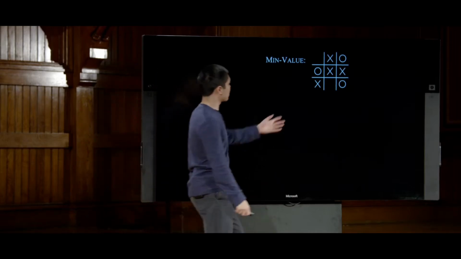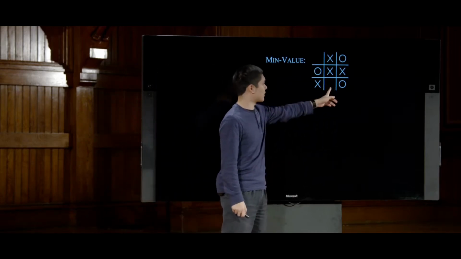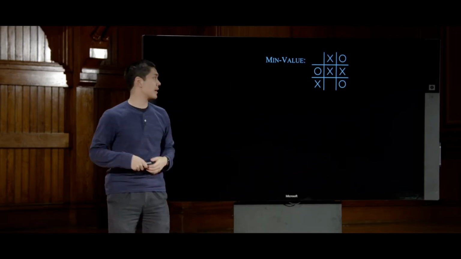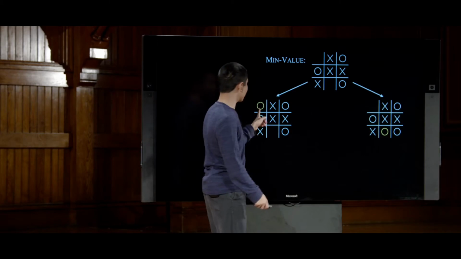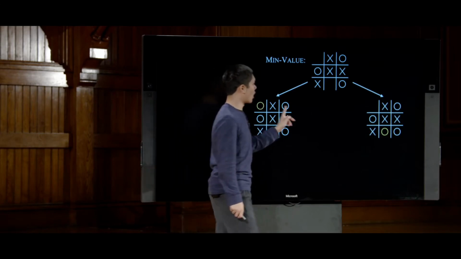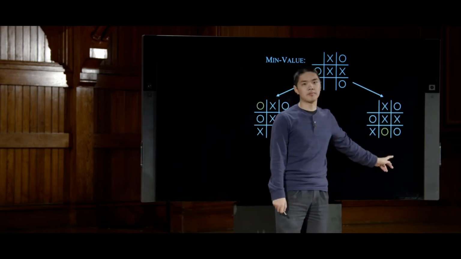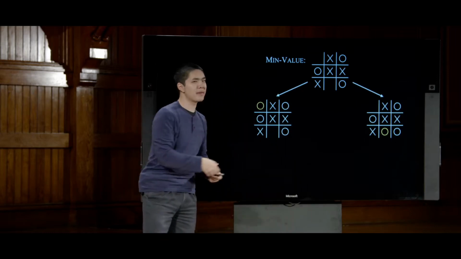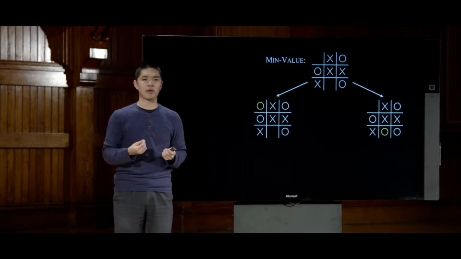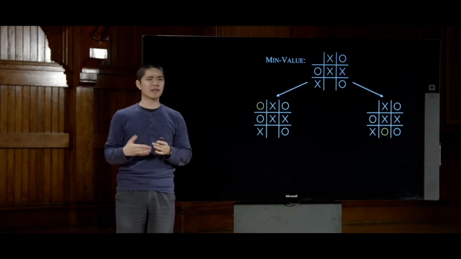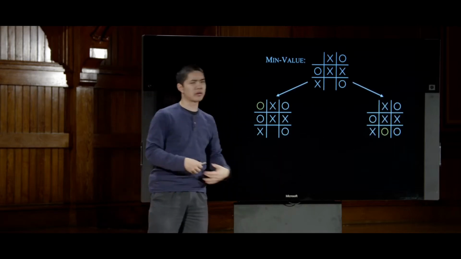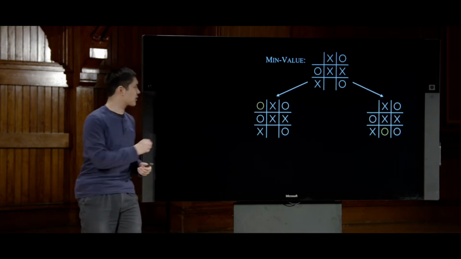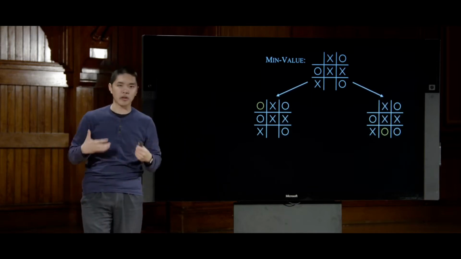And it turns out that in this position, there are only 2 open squares, which means there are only 2 open places where O can make a move. O could either make a move in the upper left, or O could make a move in the bottom middle. And Minimax doesn't know right out of the box which of those moves is going to be better, so it's going to consider both. But now we run into the same situation. Now I have 2 more game boards, neither of which is over. What happens next? And now it's in this sense that Minimax is what we'll call a recursive algorithm.